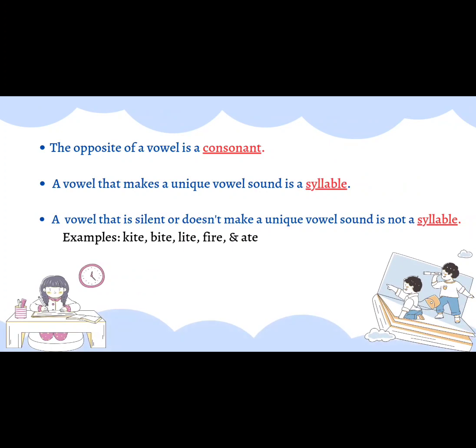The opposite of a vowel is a consonant. A vowel that makes a unique vowel sound is a syllable. A vowel that is silent or doesn't make a unique vowel sound is not a syllable. Examples: kite, bite, light, fire, and ate.